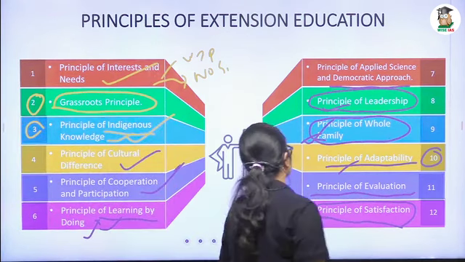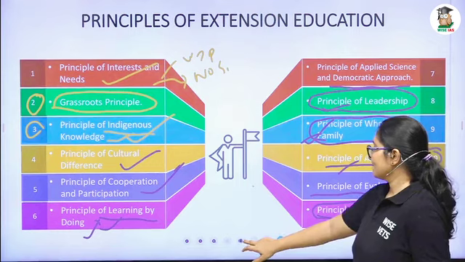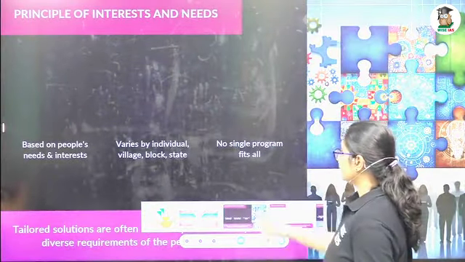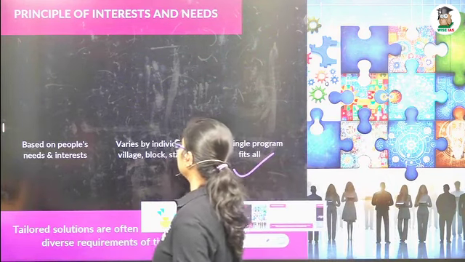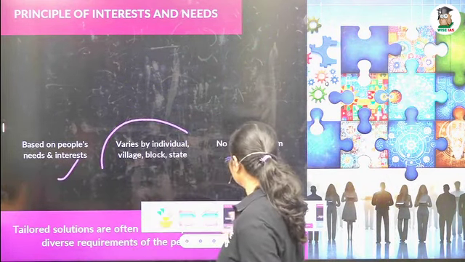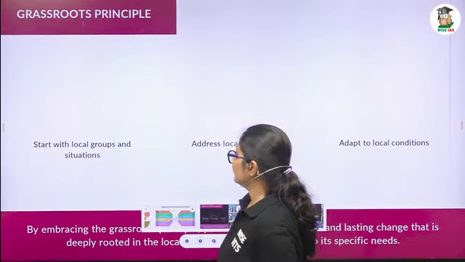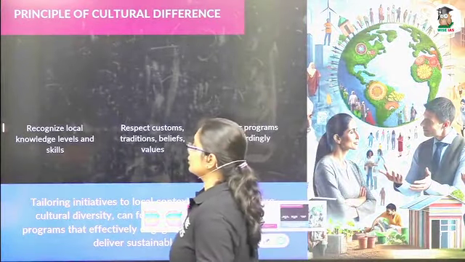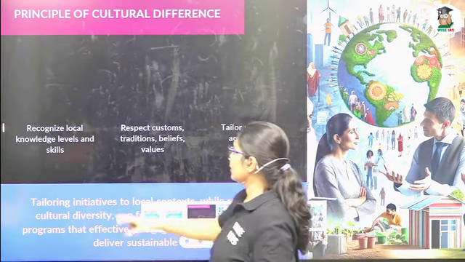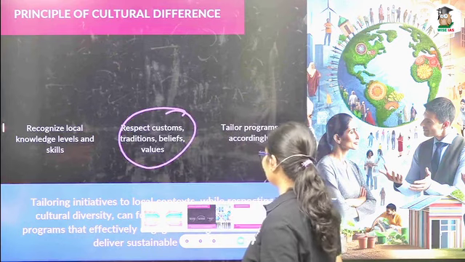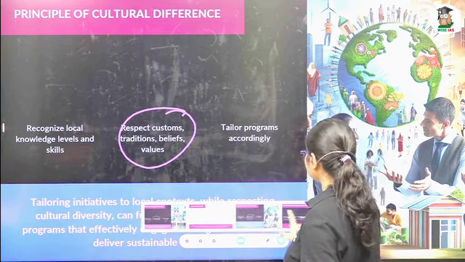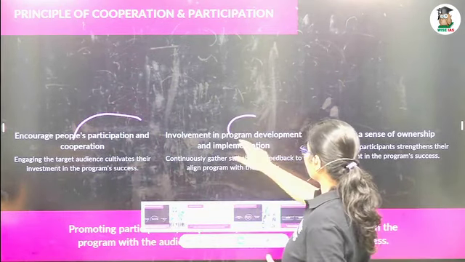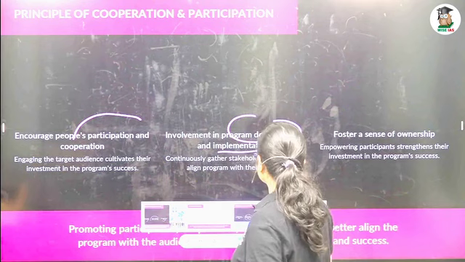So I hope you got the generalized idea about the 12 points. So the principle of interest and need we have seen so far: no single program fits all, it varies with the individual based on the interest and need. And we have to work with the local situation, local problem, local conditions. This we already saw, so that we can move faster. And cultural difference, local level, respect the customs, tradition, belief and values. And we have to encourage participation and cooperation in program development and the execution stage.